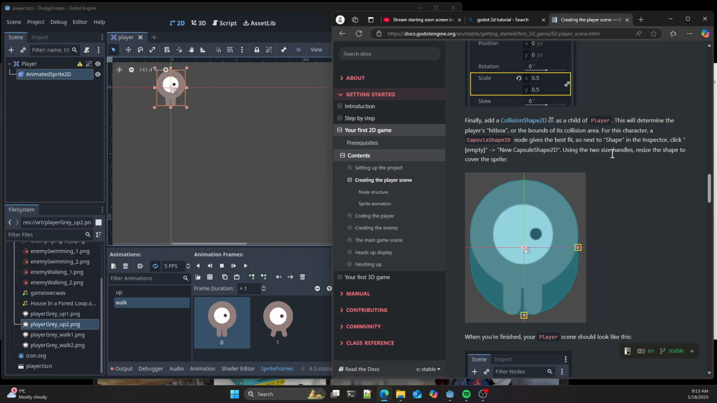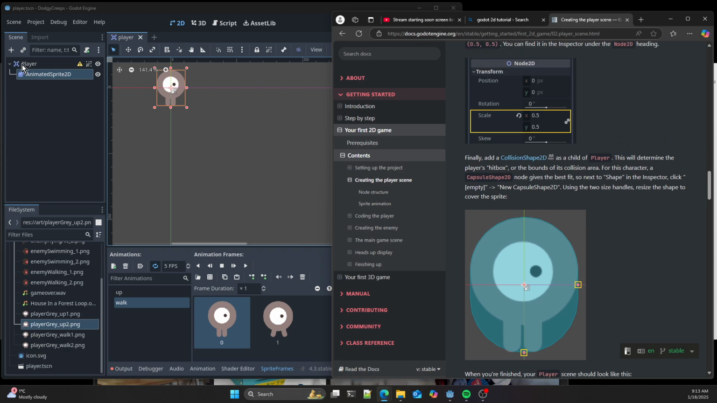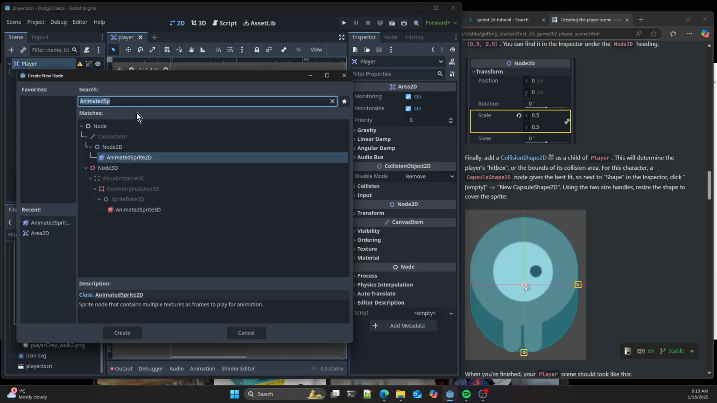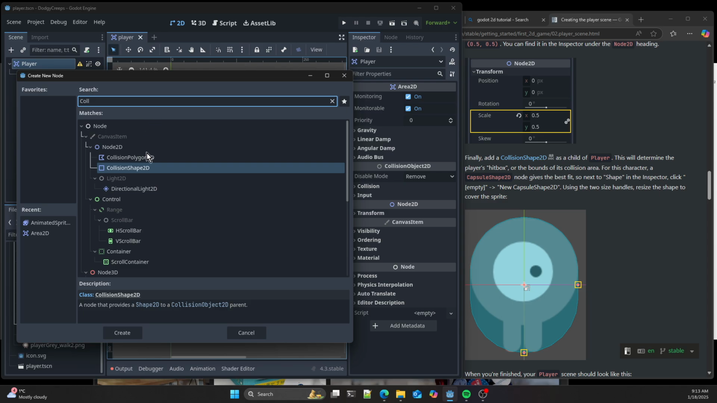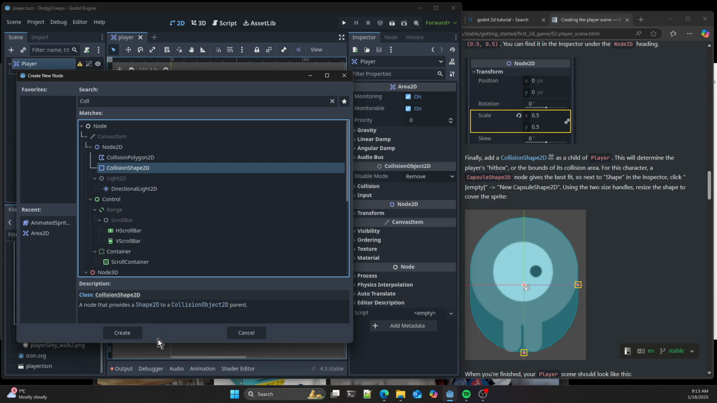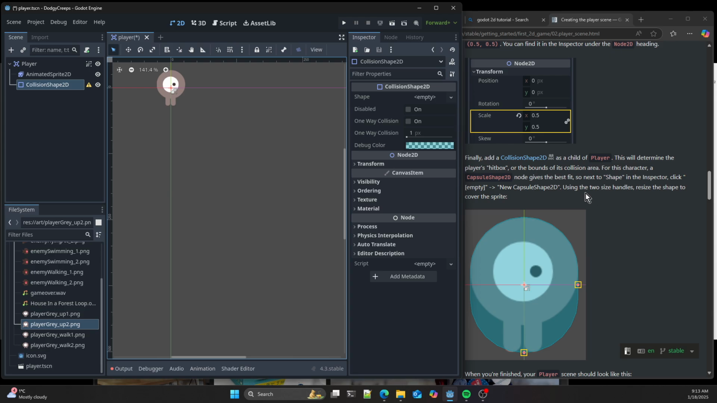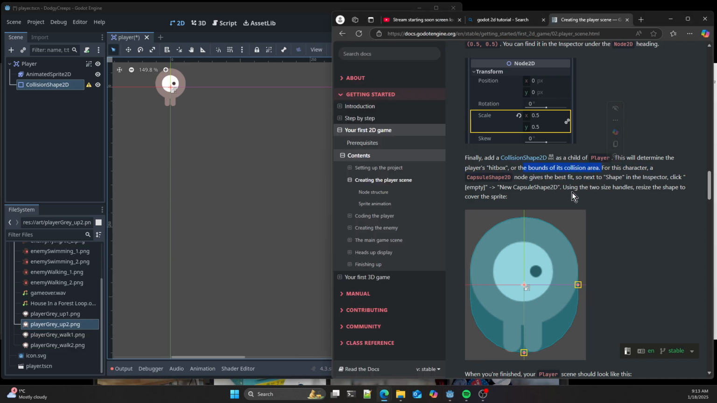Finally, add a collision shape 2D as a child of player. So I'm going to right click on that, add child node, collision shape 2D. This will be the thing that determines the hitbox, as it says over there on the right. Now, as you can see, I've got my little player dude there. This will determine the hitbox on the bounds of the collision area for this character. So the different objects you can use to determine collision areas are like rectangles, capsules, which are like little pills. And for this one, we're going to use capsule shape 2D.